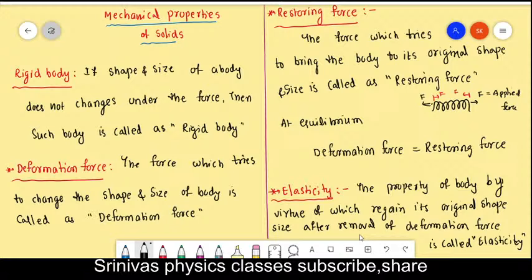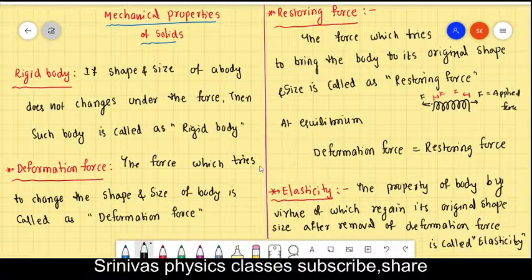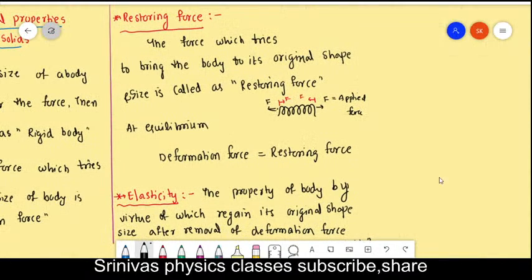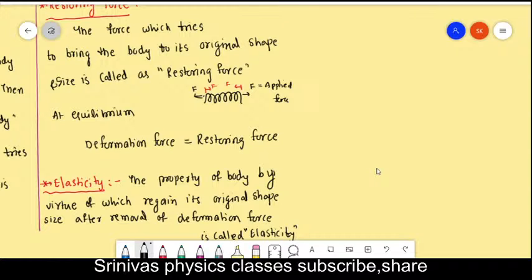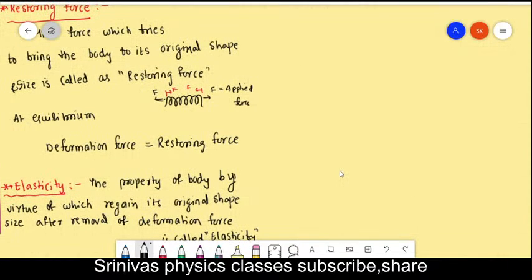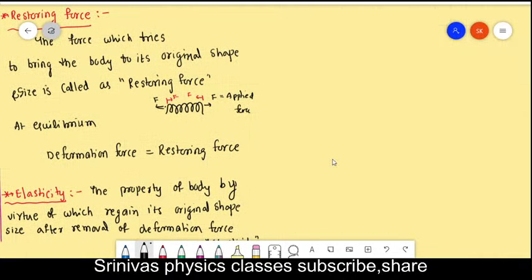If you apply the deformation force, it will deform, its shape and size change, but after removal of the deformation force, it will come back to its original shape and size. That is called elasticity. Elasticity means it will regain its original shape and size.